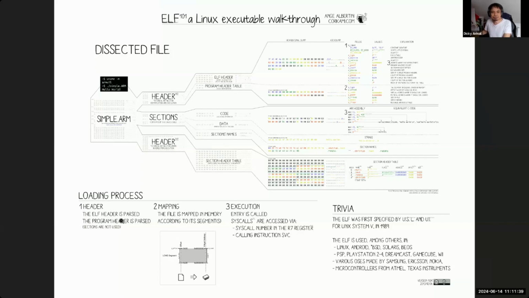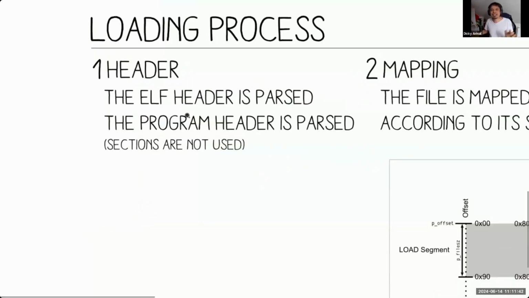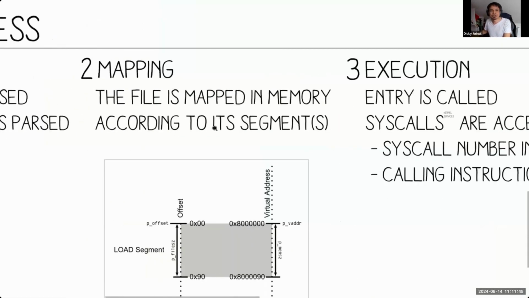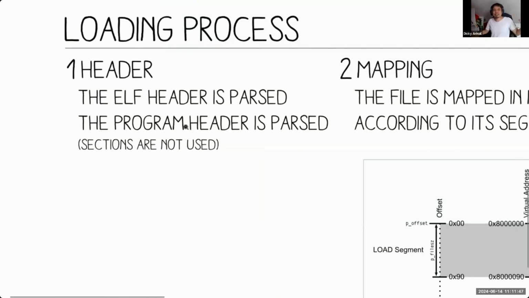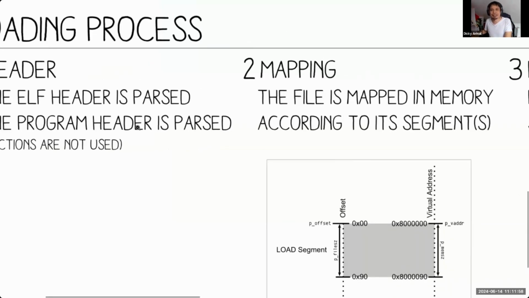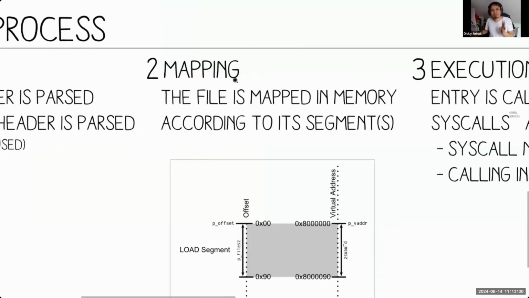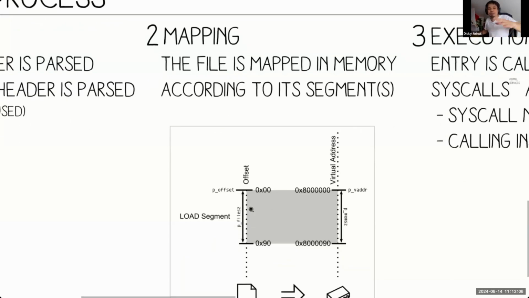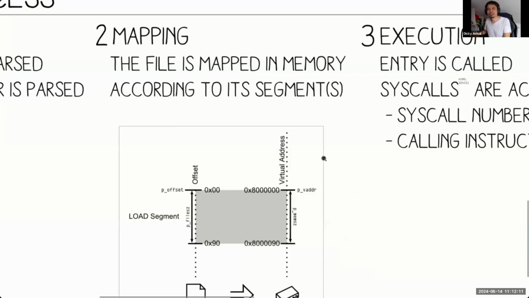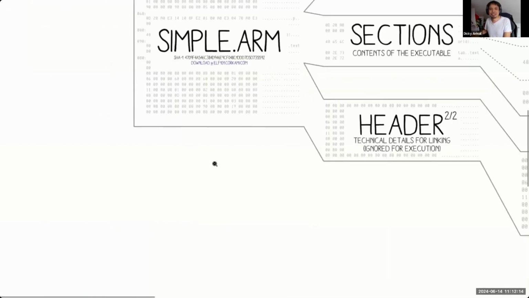Let's see the loading process. It's as simple as 1, 2, 3. First is the header. You locate the header and try to understand it. The header consists of two parts: the ELF header and the program header. Then from the program header, you try to map the memory, you allocate the memory, and copy the content from the file to the memory. After that, you execute it.